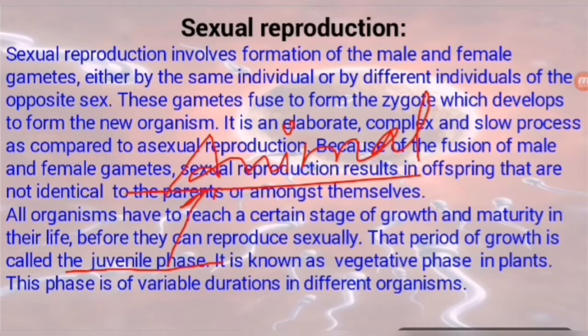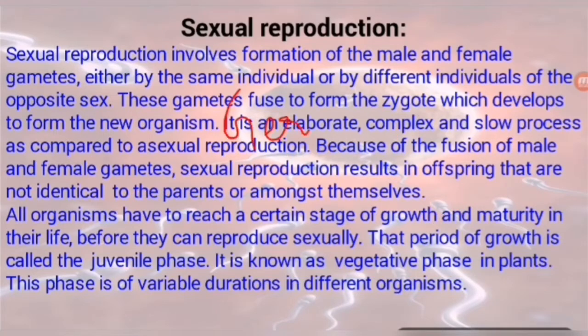But in the case of plants, it is from seed germination to flowering, because we find sexual maturity in plants when they flower. When plants flower for the first time, that is sexual maturity.